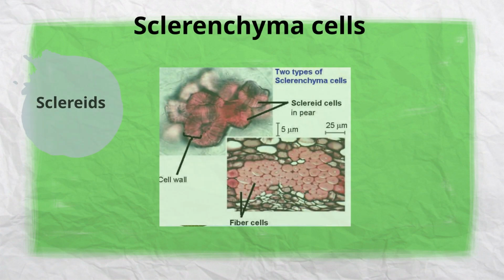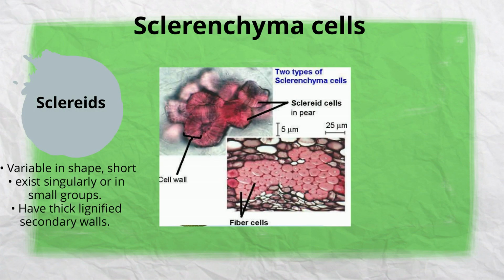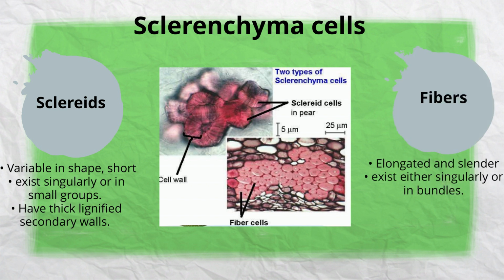There are two types of sclerenchyma cells, which are distinguished by their shape and grouping: sclereids and fibers. Sclereids have various shapes, short, and can exist as a single cell or in small group of cells. They have thick and lignified secondary cell walls. The fiber. They exist singularly or in bundles. Their shape are elongated and slender.